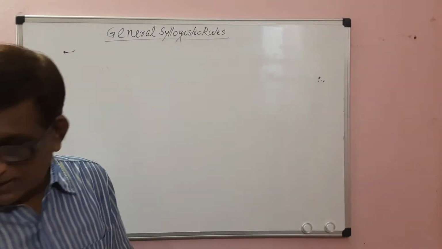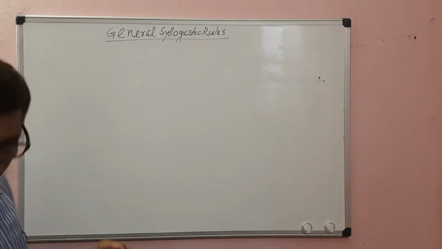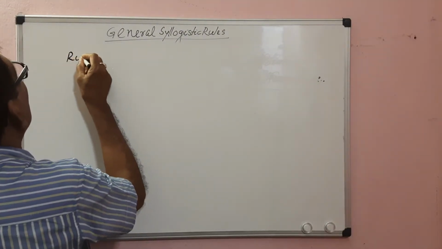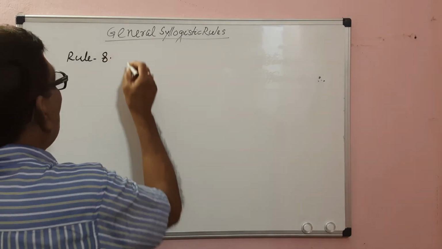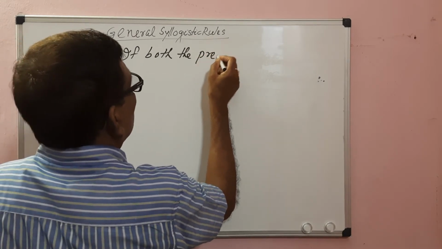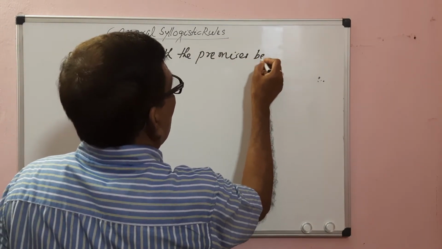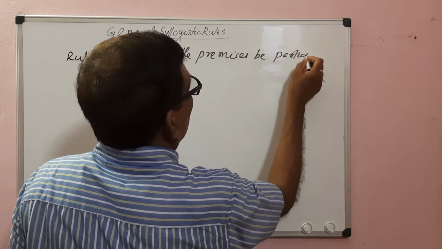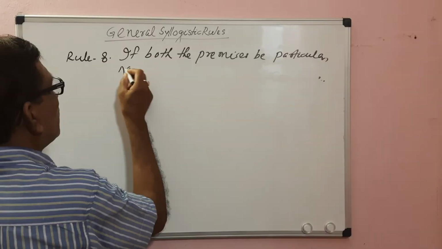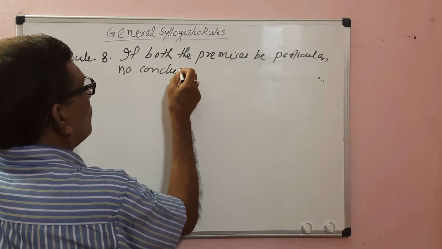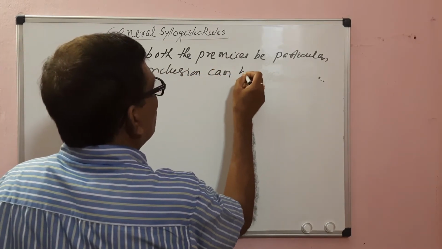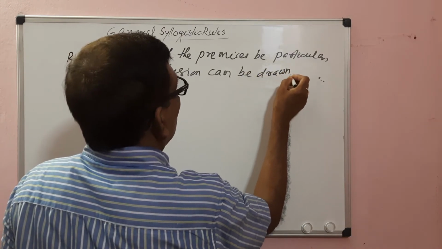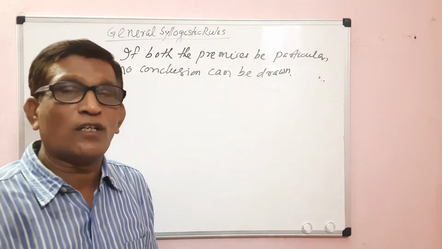In the next session, we will discuss rule 8. Rule 8: if both the premises are particular, no conclusion can be drawn. If both the premises are particular, no conclusion can be drawn.